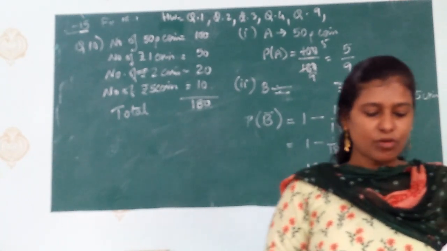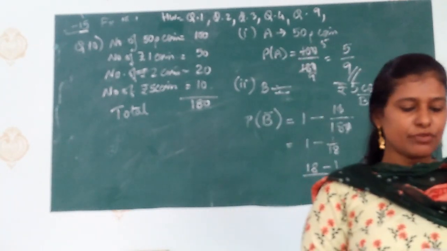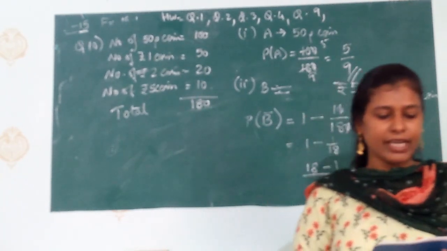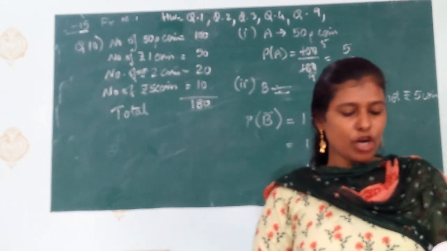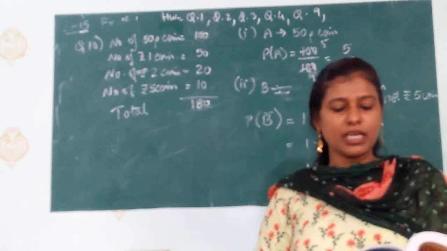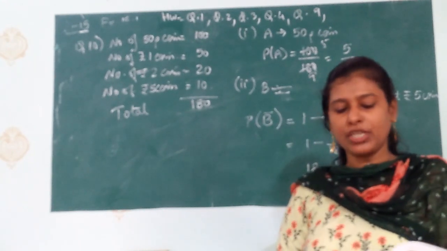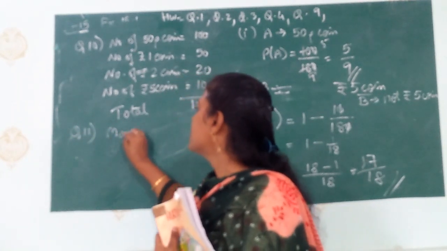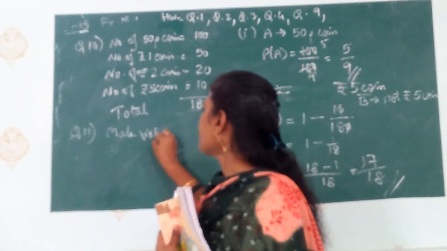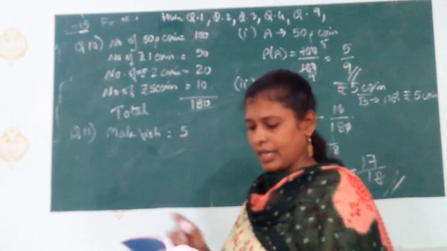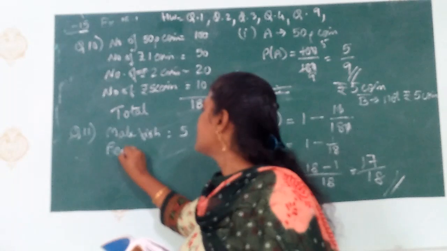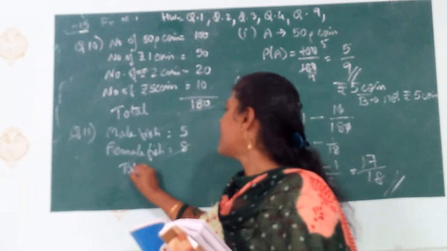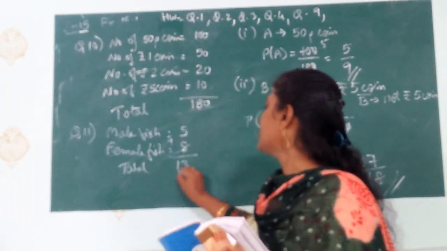So one more question. Now question number 11. Gopi buys a fish from the shop for his aquarium. Aquarium you all understand. It is a fish tank where we keep the fishes. The shopkeeper takes out one fish at random from the tank containing 5 male fish and 8 female fish. Okay. Now in question number 11, we will first write what are the numbers. So male fish, how many are there? 5. Okay. And female fish, they are 8. Now we have to find the total as usual. So 5 plus 8 will be 13.